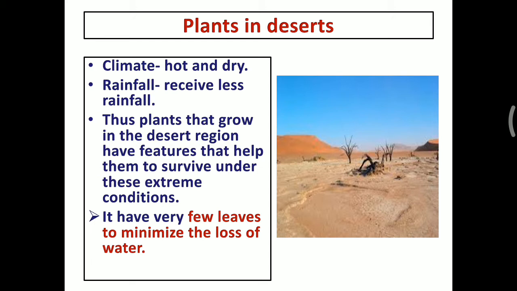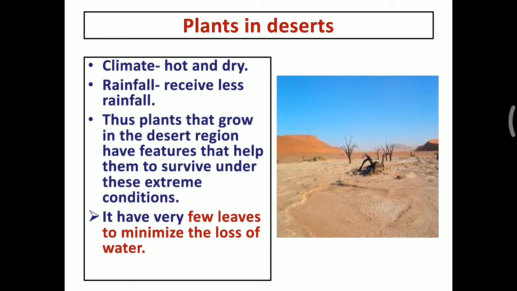The plants that grow in the desert region have features that help them to survive under these extreme conditions. They have very few leaves to minimize the loss of water. So some plants grow in the desert, and that type of plant has only a few leaves.